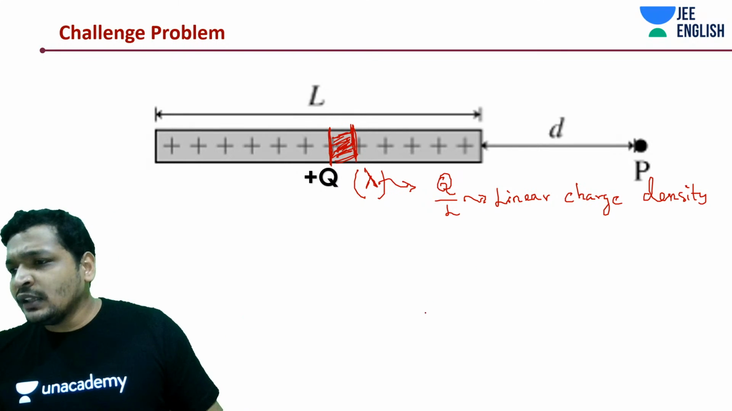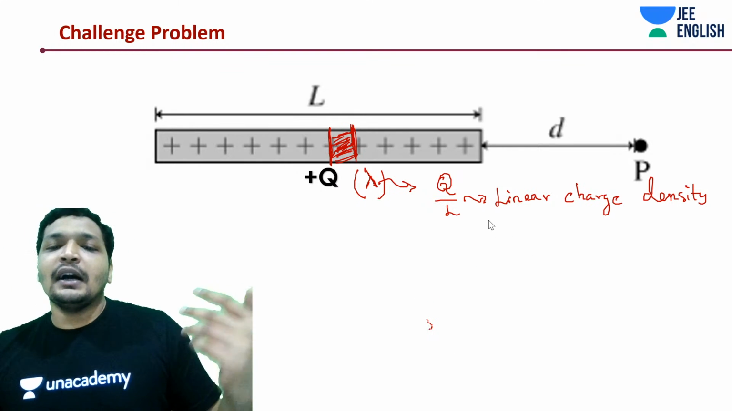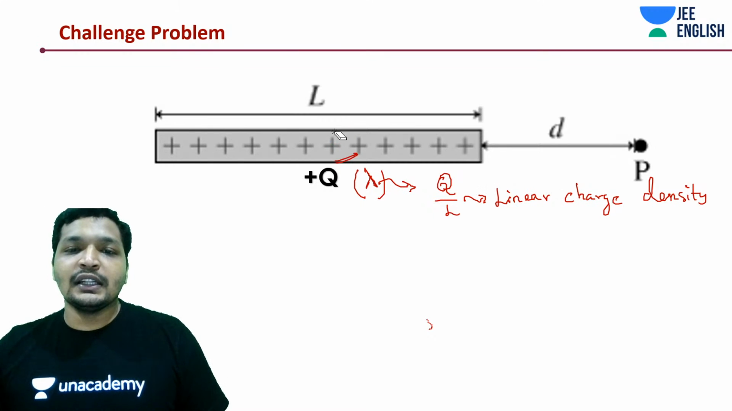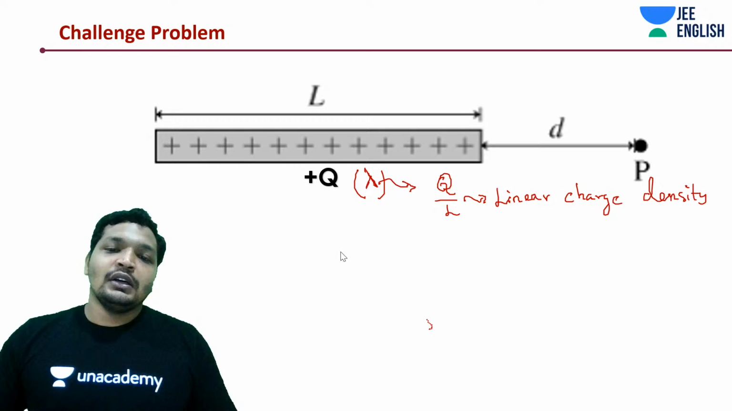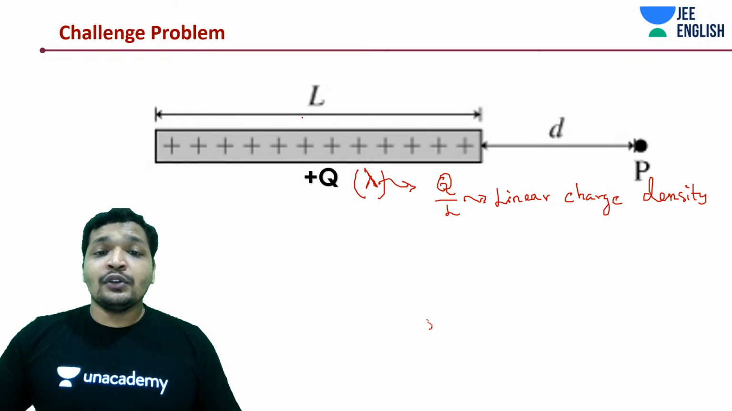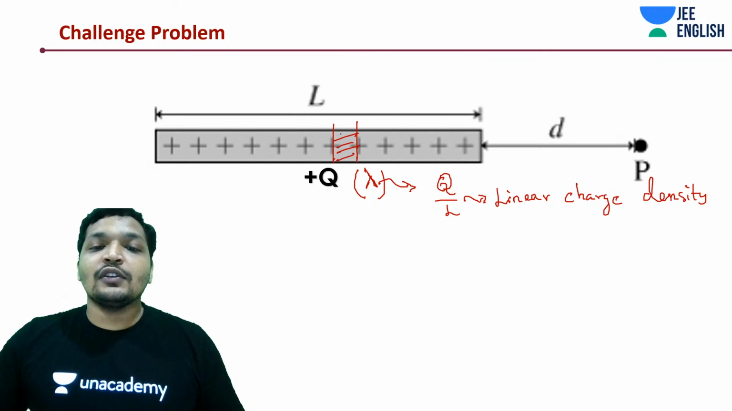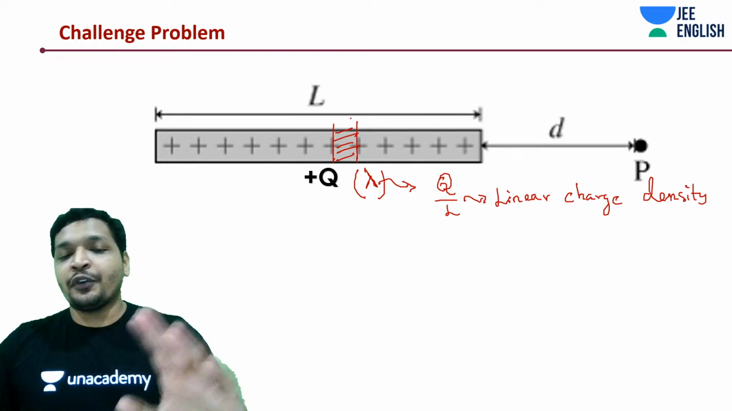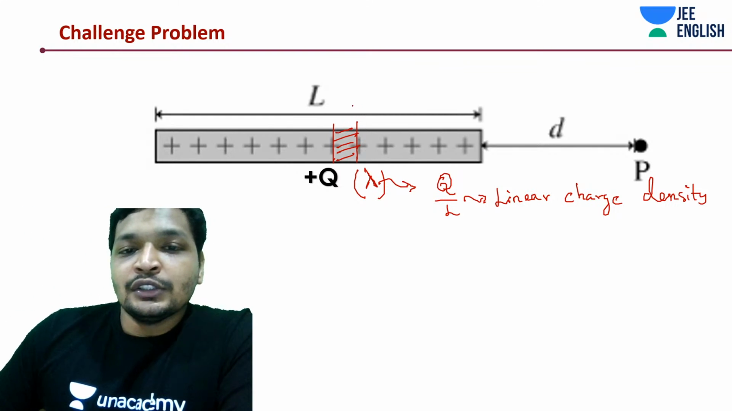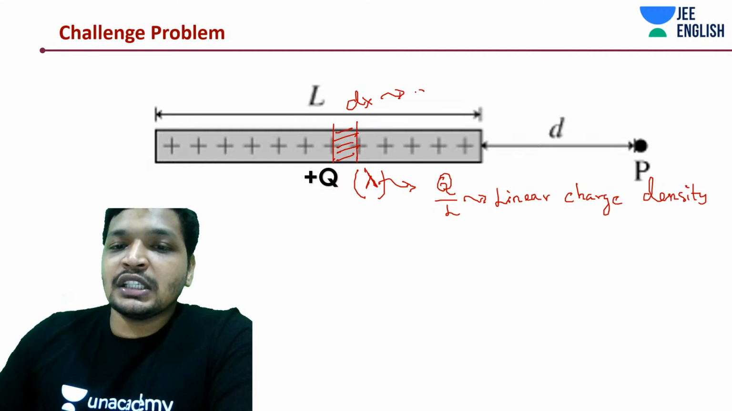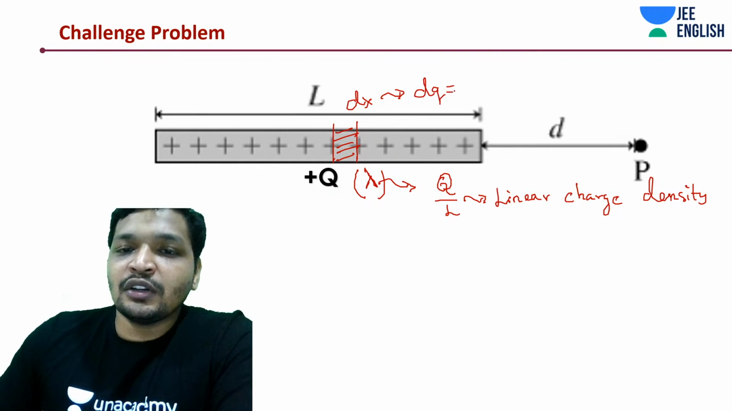This is the basic thing. As usual, we would take up a small elemental area, like how we used to do even in mechanics. If you remember, while calculating moment of inertia, you must have done this integration. We're not going to do moment of inertia, don't worry about it. This is dx. I'm going to call this element dx. What is the charge present in it? dq.